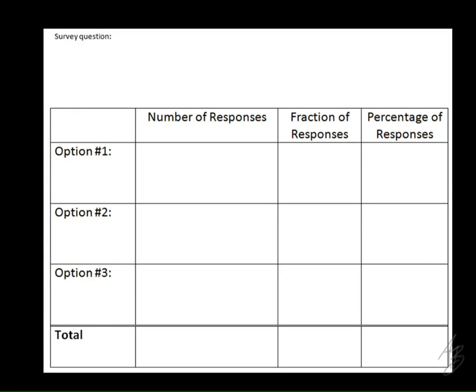So like I said during the opener today, what we're going to be looking at now is problems where we have something like a survey. It doesn't necessarily have to be a survey, but we're going to use a survey as our example here. And we're going to be looking at the percent of a population.